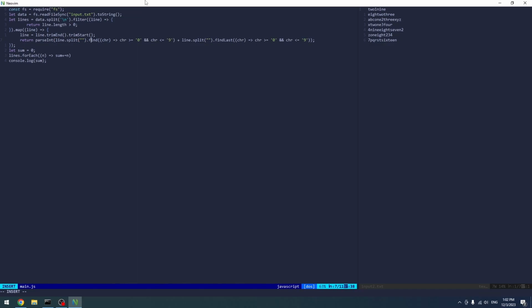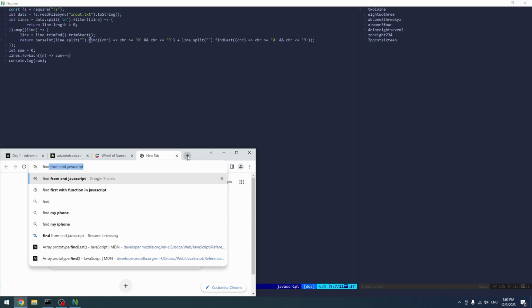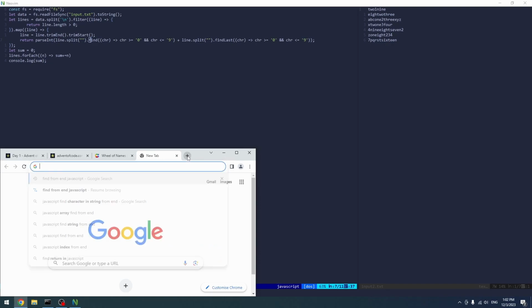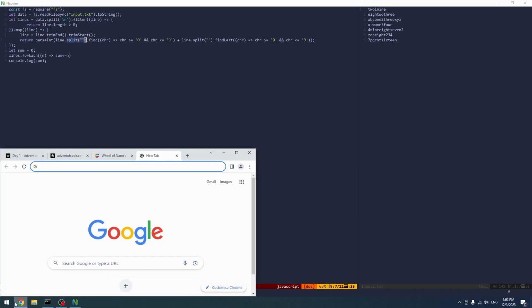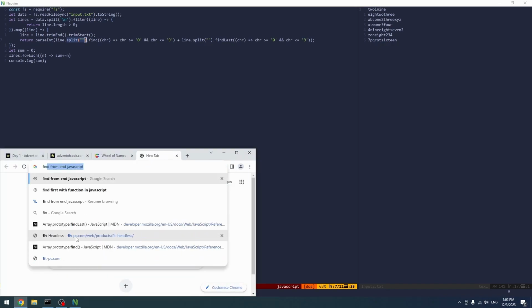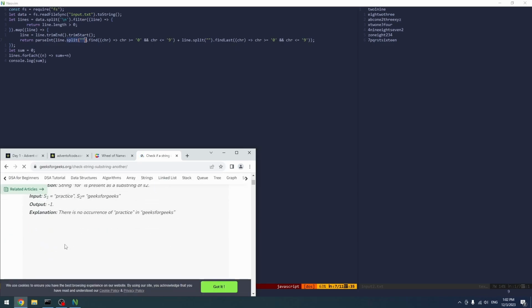We can find, maybe we can do something like filter, or not, right? We can find substring in string JavaScript, I imagine.